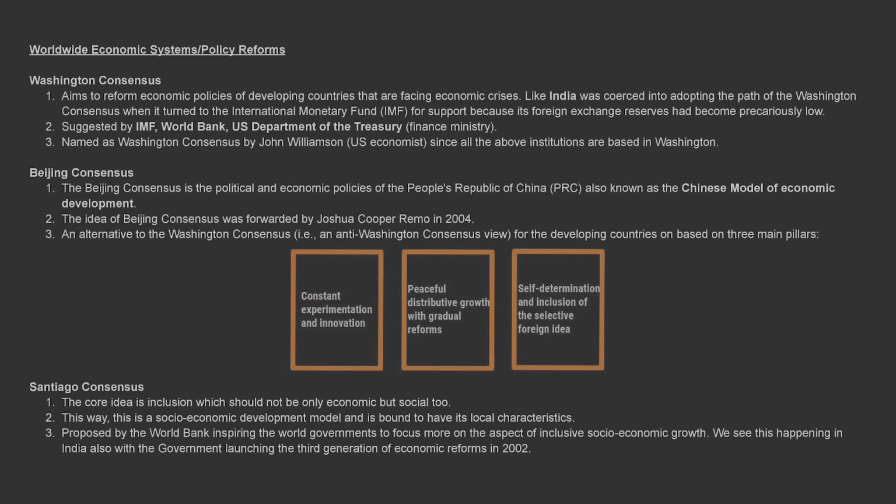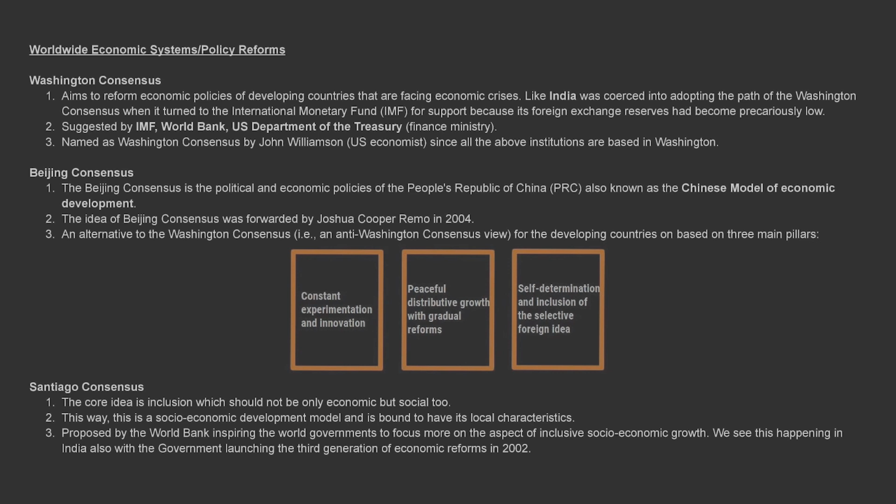Beijing Consensus. 1. The Beijing Consensus is the political and economic policies of the People's Republic of China, PRC, also known as the Chinese model of economic development. 2. The idea of Beijing Consensus was forwarded by Joshua Cooper Ramo in 2004. 3. An alternative to the Washington Consensus, i.e., an anti-Washington Consensus view, for the developing countries based on three main pillars.